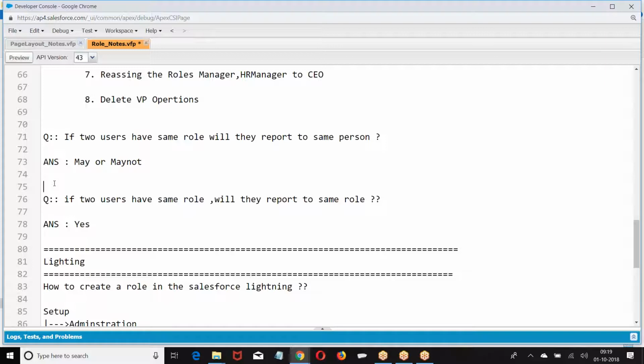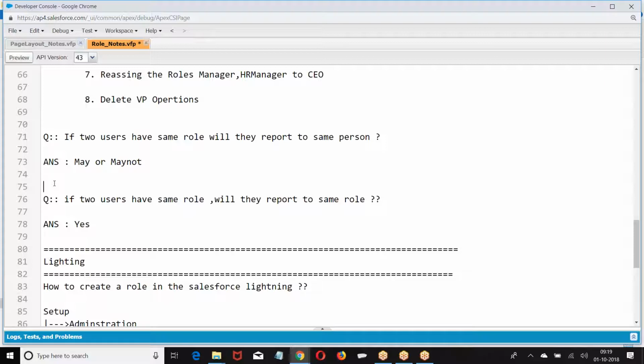Are you getting my point here? You belong to CSC, I belong to ECE. My data is different, your data is different. I have my own access, you have your own access. So if two people have the same role, it doesn't mean they have the same permissions.